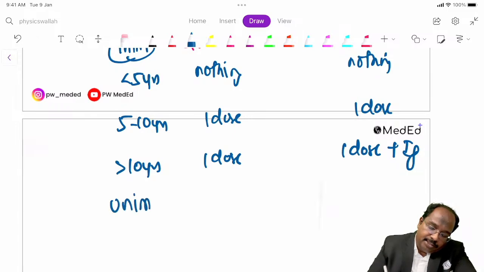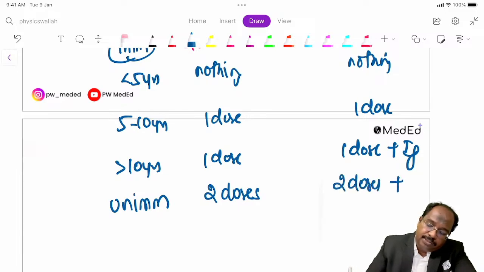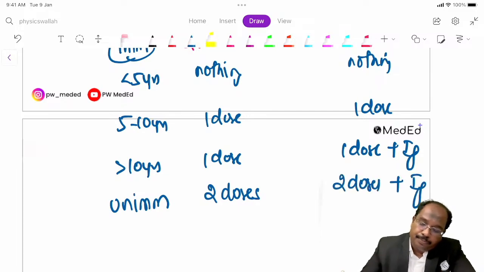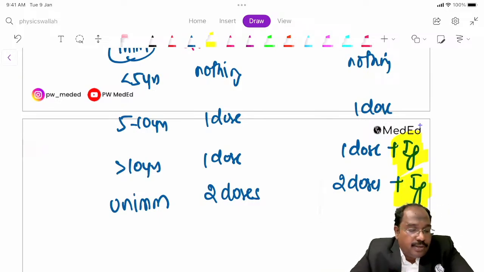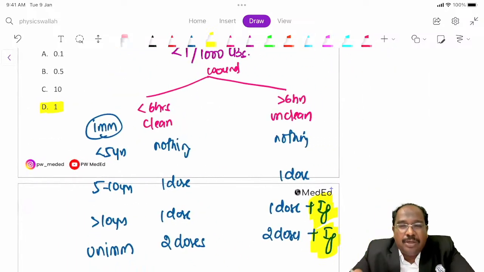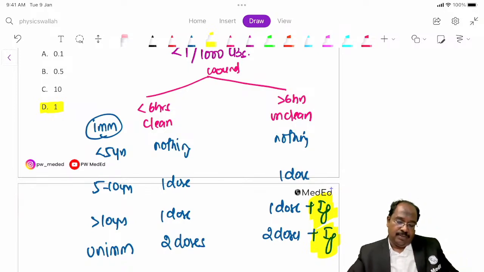Unimmunized means you have to provide 2 doses. Here also you have to provide 2 doses plus immunoglobulins. So unimmunized means this you have to provide. These are usually the 2 questions that will come from tetanus, guys. So you have to ask the immunization status. Fine.